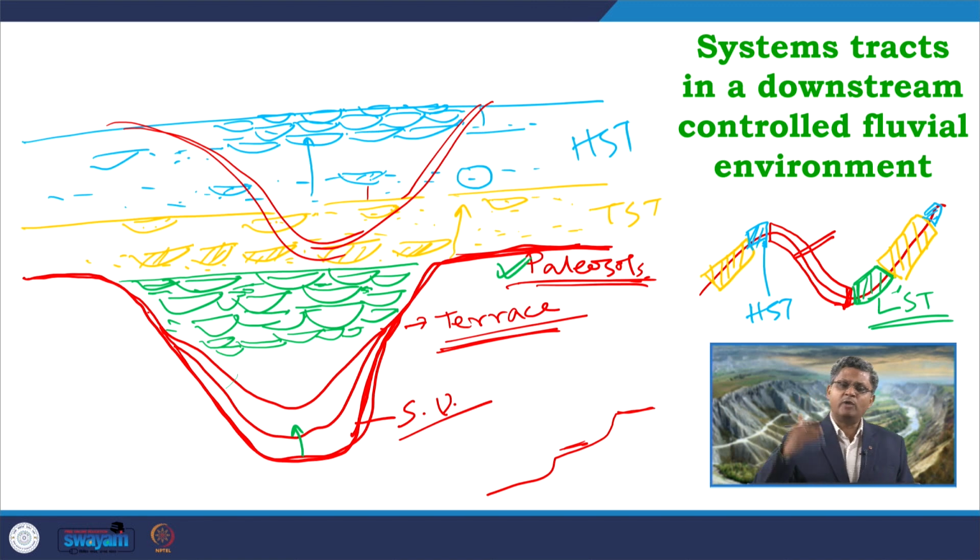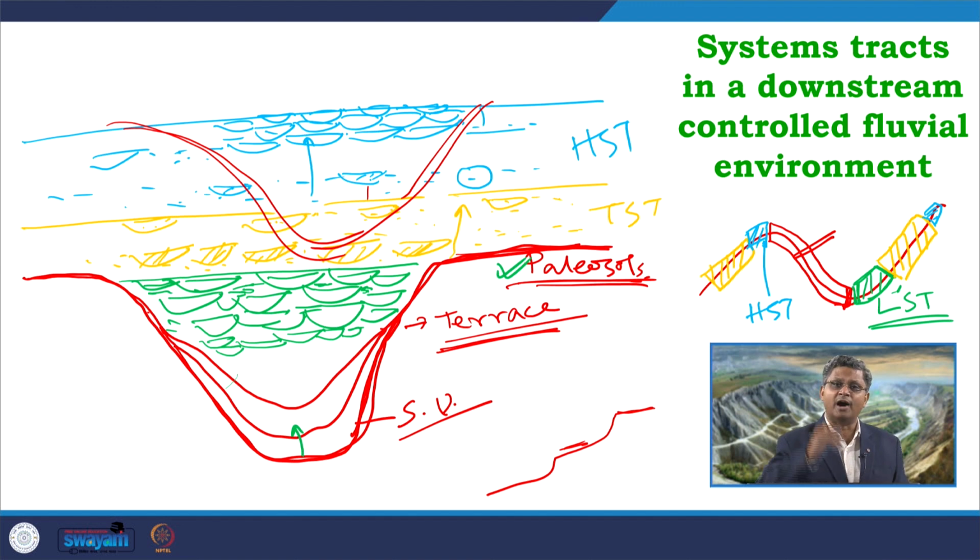So, when we look into the downstream controlled part of the fluvial system, we get this kind of systematic changeover, starting from falling stage, which is represented by subaerial unconformity, followed by a distinct LST, TST and HST, which are characterized with respect to different ratios of channel to overbank deposits.